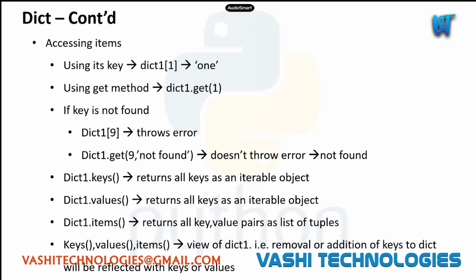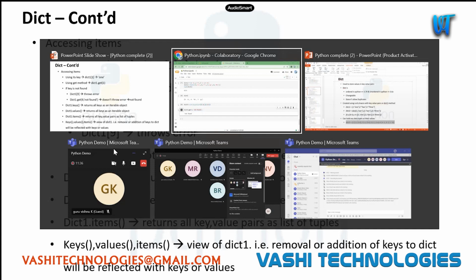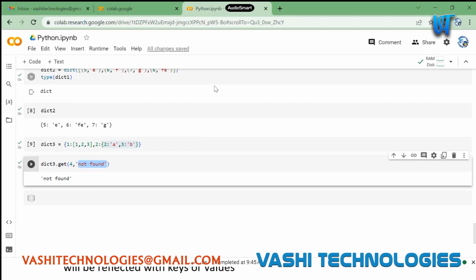And then we can return all the keys available in the dictionary as an iterable object. Okay, this will be the dict_keys object. If we are doing dict1.keys, it will be an iterable object. Same with values. Using .values, you can access all the values. And if I am using items, it will give all the key value pairs in tuple format, tuples of keys and values. Okay, let me try it out now.